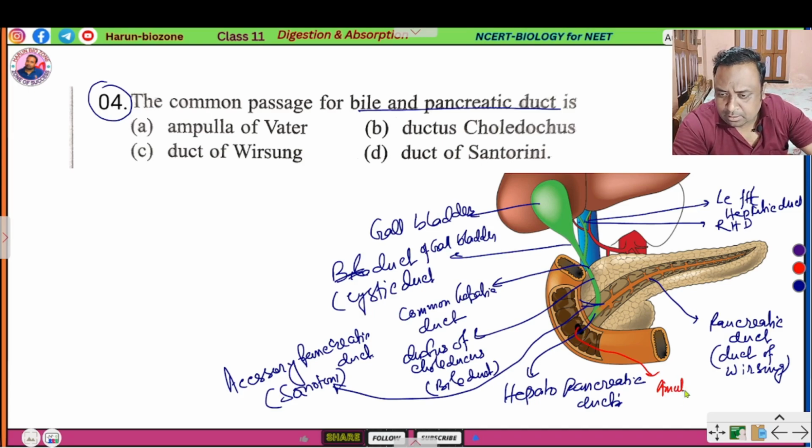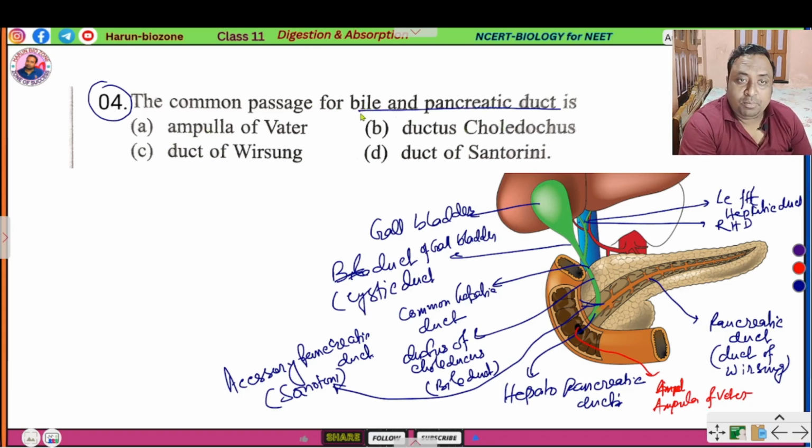Ampulla of Vater. So the common passage of bile and pancreatic duct is ampulla of Vater. This is the common place where the pancreatic duct and the hepatic duct open into the duodenum portion. It's called ampulla of Vater.